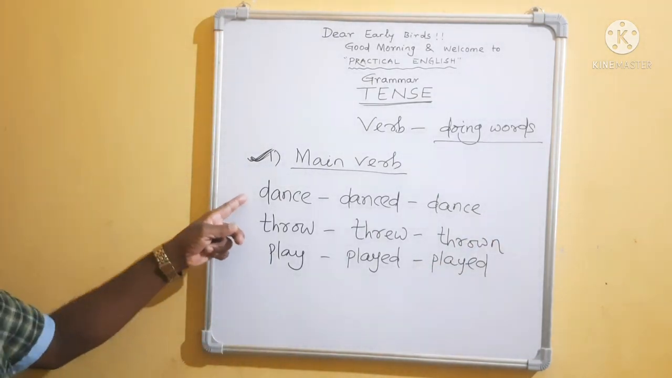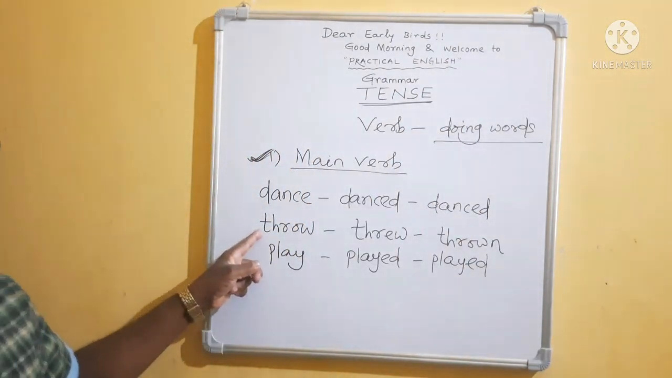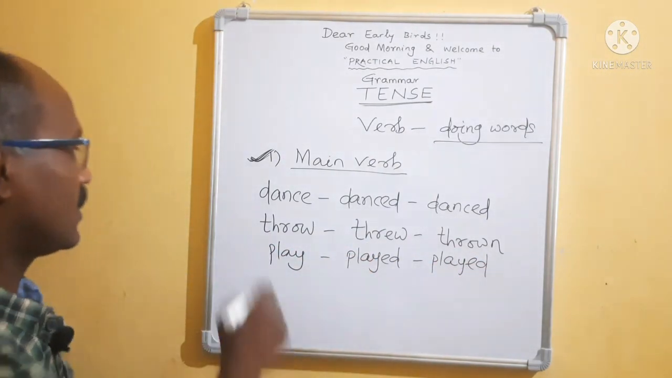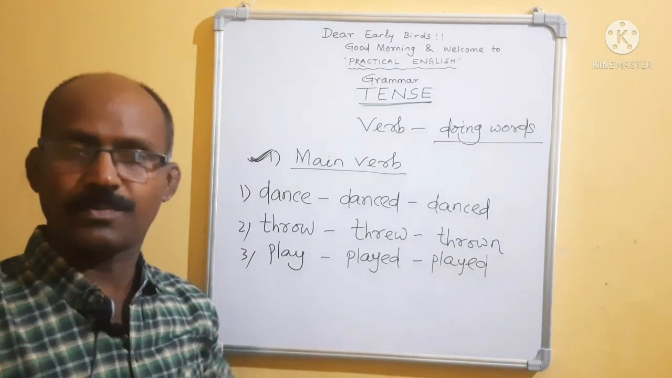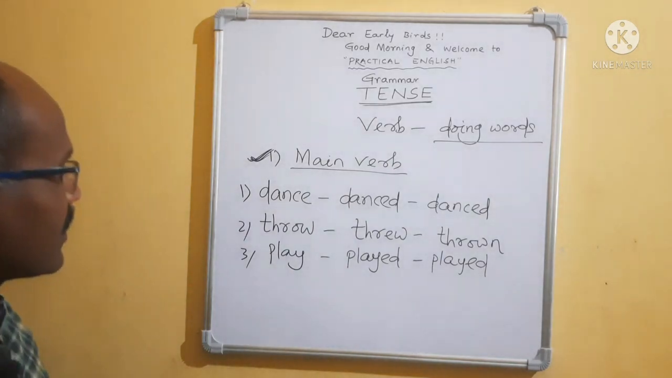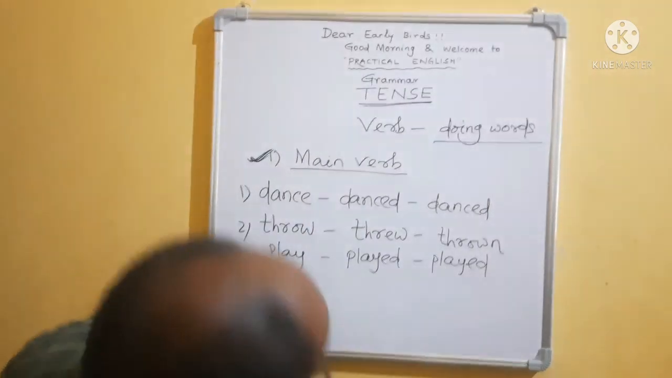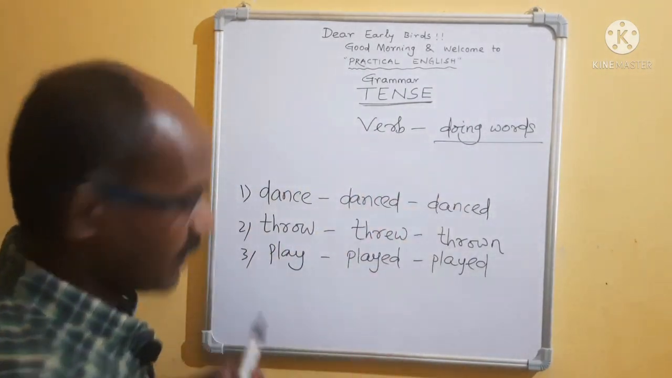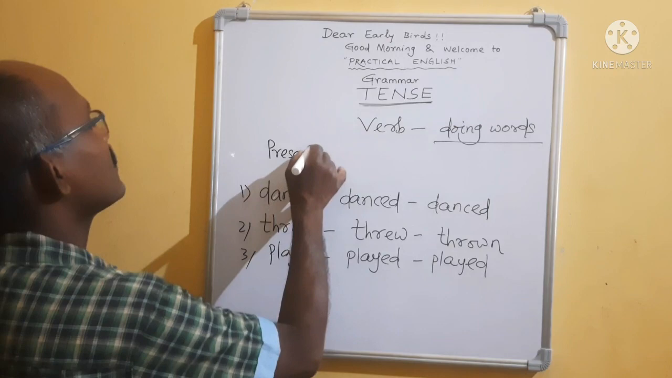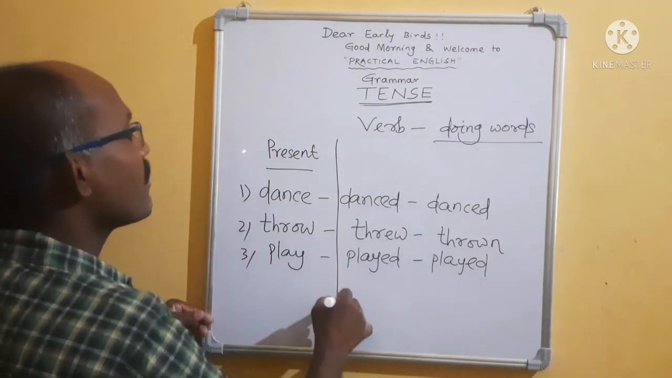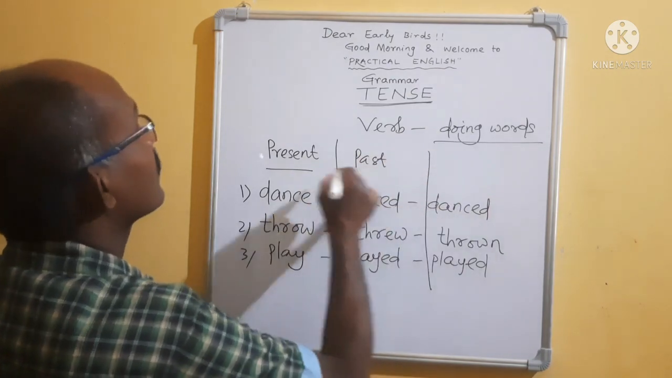Okay, it is dance, danced, danced. Sorry, danced. Okay, throw, threw, thrown. Okay, this is 1, this is 2, this is 3. Play, played, played. Now here the question arises, what you are seeing in the first part here? Okay, here you see, dance is a present tense. This is present. Okay, the middle part is known as past. But what is this third one?